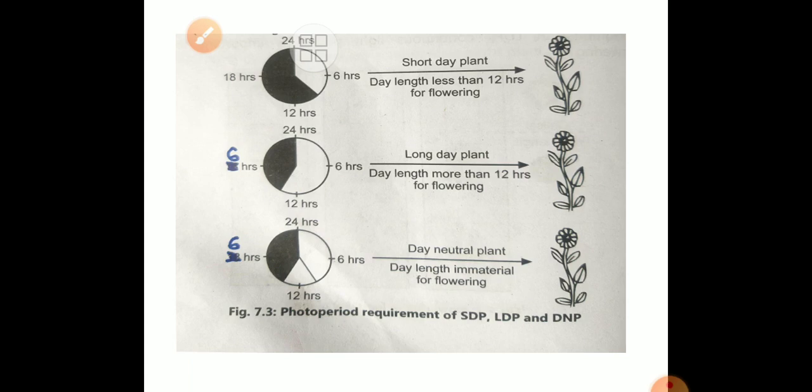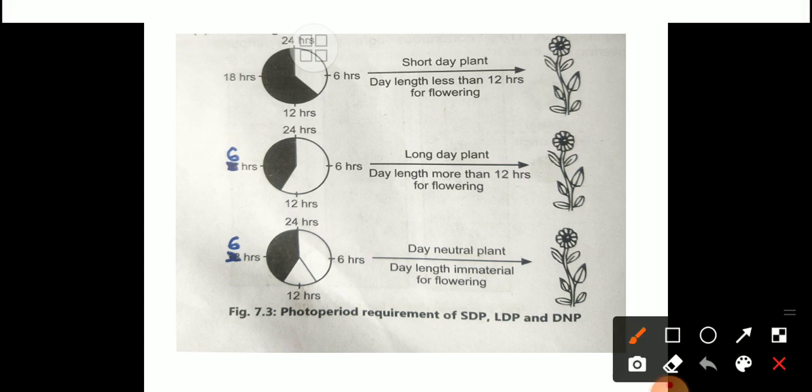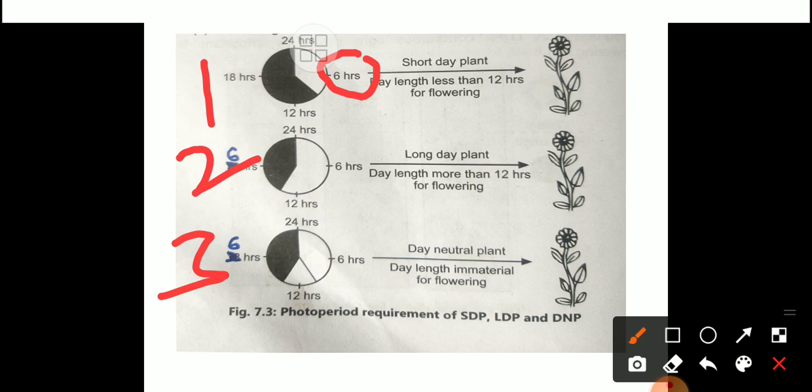Again, this figure gives us an idea about short day condition and long day condition. There are first, second, and third diagrams in Figure 7.3, photoperiod requirement for short day and long day conditions. Here, in case of the short day plant, a 6 hour photoperiod is there.